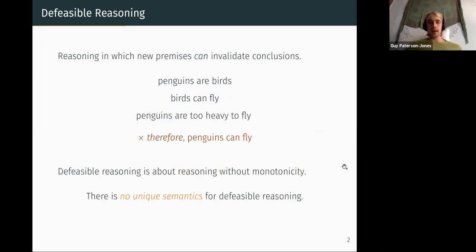And another interesting thing about defeasible reasoning is that unlike classical logic, where what is meant by classically valid arguments and classical reasoning is quite pinned down, there are a lot of different ways you can do defeasible reasoning, depending on the context. And different systems might work better in different contexts. So in the last talk, for instance, we saw that perhaps KLM-style defeasible reasoning isn't that accurate for modeling human reasoning, but it might be a better fit for other contexts.